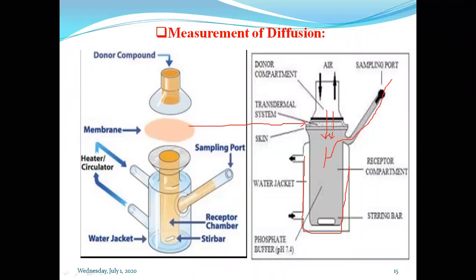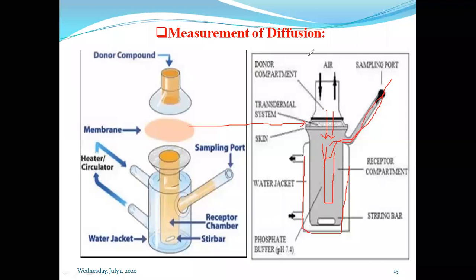We can set the sampling frequency at 30 minutes: initially at zero time, after 30 minutes, after 1 hour, after 90 minutes, 120 minutes. We draw the sample and determine its concentration, which indicates the absorption of the drug into the receptor compartment.